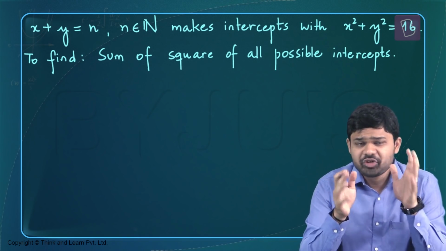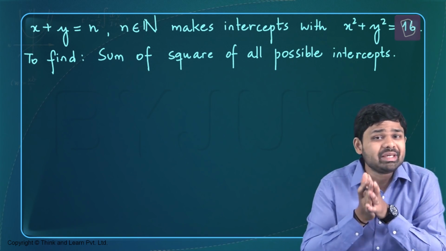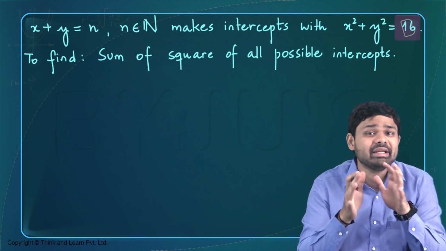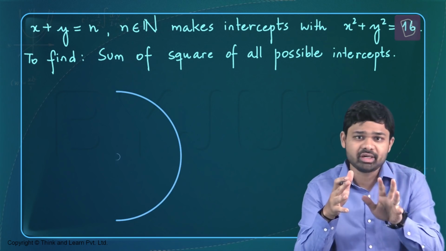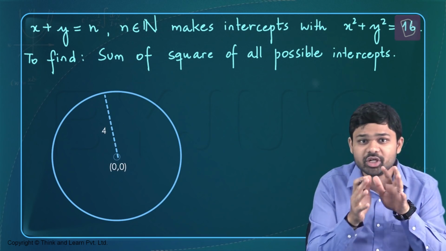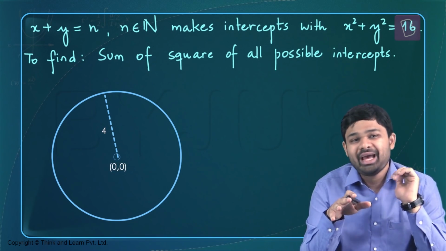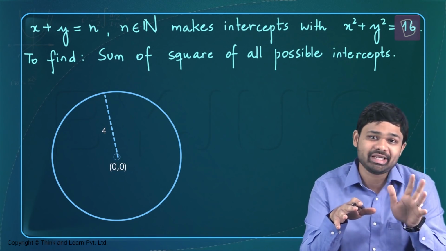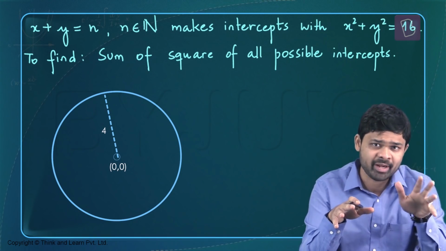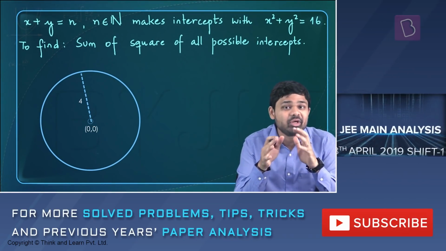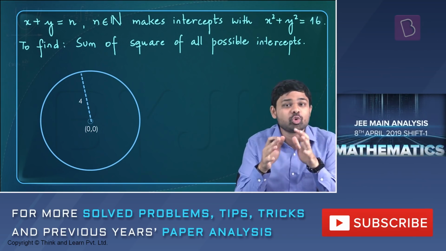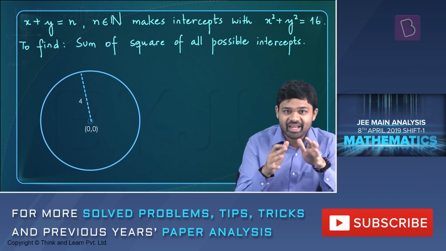intercepts. So first of all, let's try and understand what we mean by a straight line making an intercept with a circle. So here is the circle x square plus y square equal to 16. It's a circle with center at 0, 0 and radius equal to 4. And then we have a family of straight lines x plus y equal to n. So x plus y equal to n is a family of straight lines whose slope is equal to -1.